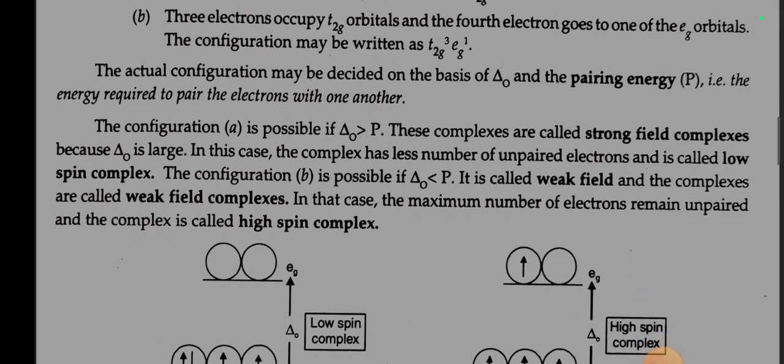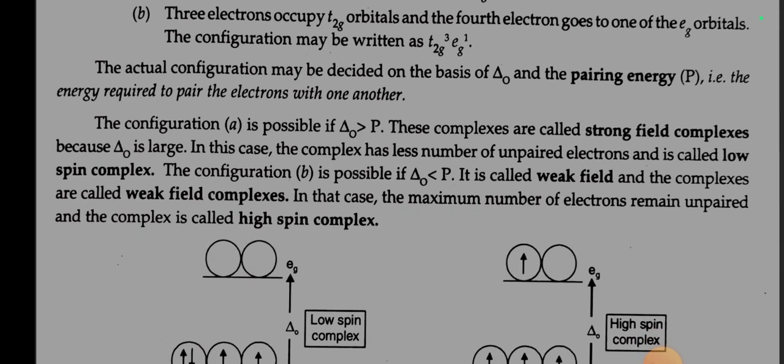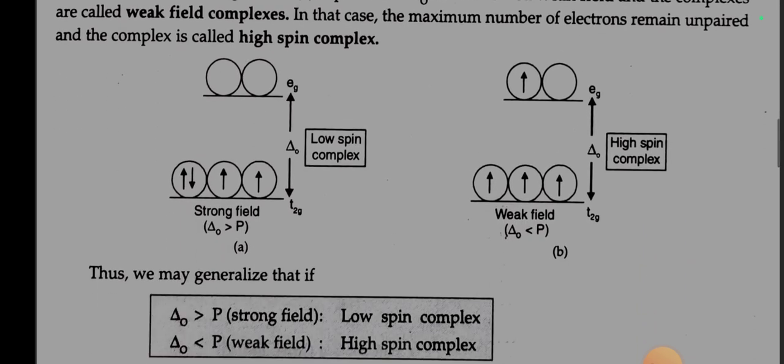The configuration A is possible if delta O is greater than P. These complexes are called strong field complexes because delta is large. This complex has a smaller number of unpaired electrons and is called a low spin complex. The configuration B is possible if delta O is less than P. It is called weak field and the complexes are called weak field complexes. In that case, the maximum number of electrons remain unpaired and the complex is called a high spin complex.